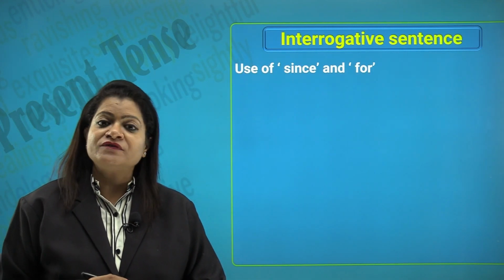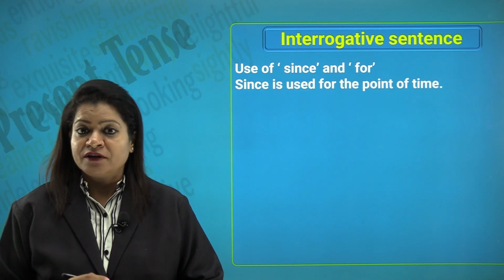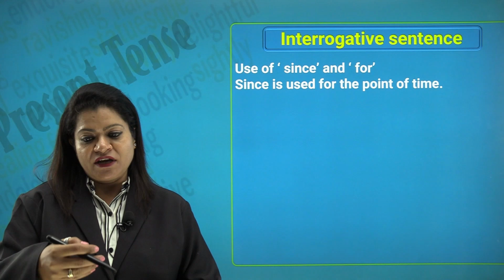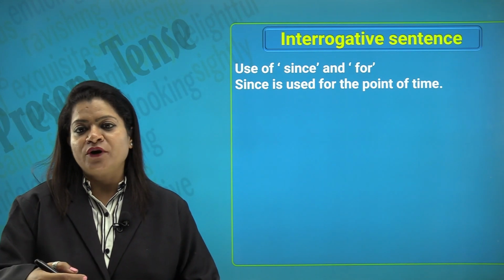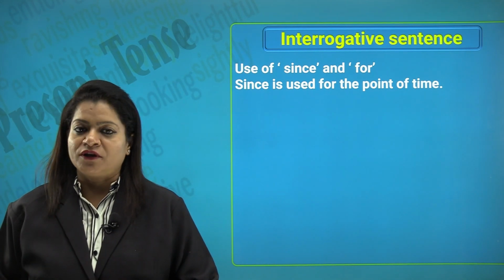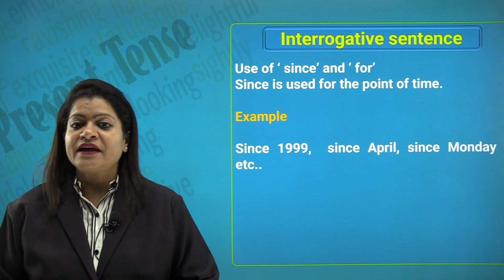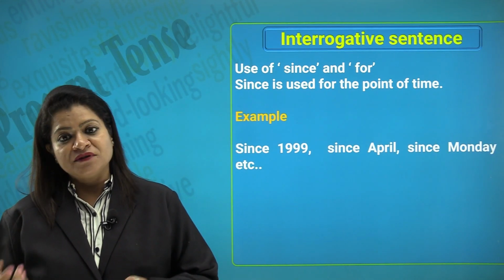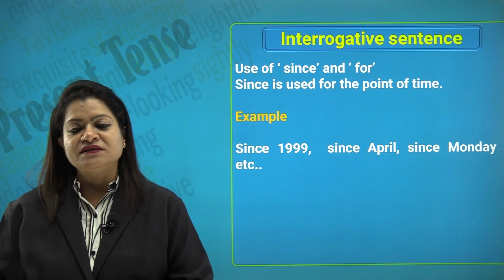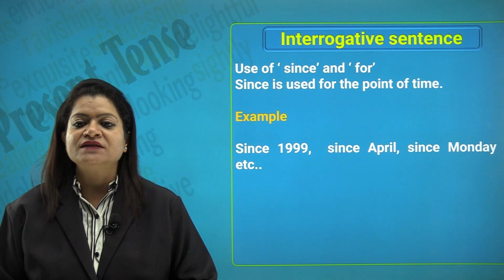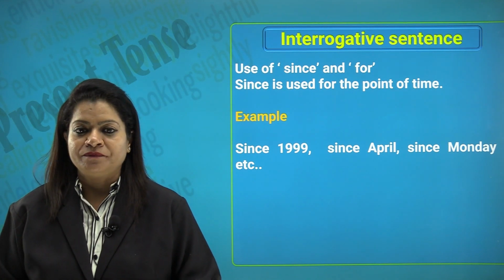Let us look at the use of since and for. So, since is used for the point of time, which means you are saying that something has begun at some point of time and is going on. For example, since 1999, since April, since Monday, since 1 hour, since maybe last 2 days. So, you do not know whether it is over or whether it is still going on.